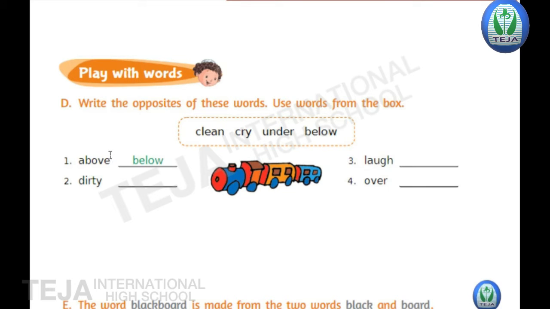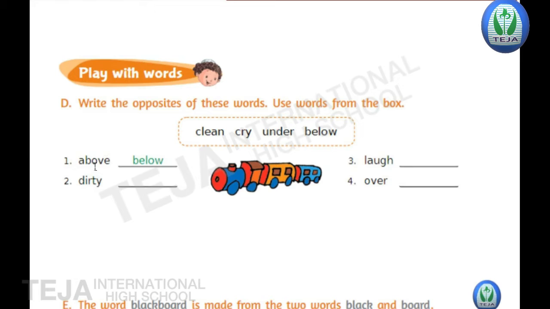Here, the question is given and the options are given in the box. You have to choose the correct option and write in the blank. And you have to write the opposites of the words. So, first one is done for us, children. Look at the screen. First one, above. The opposite of above is below.